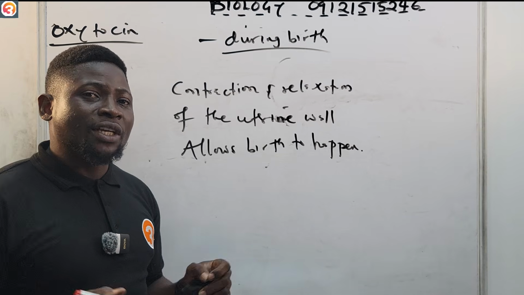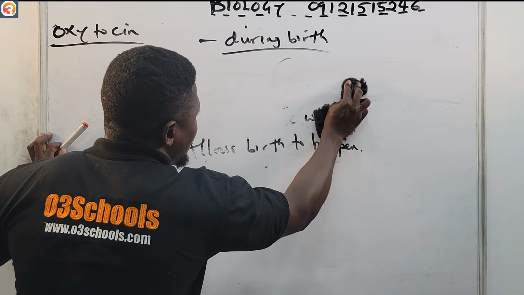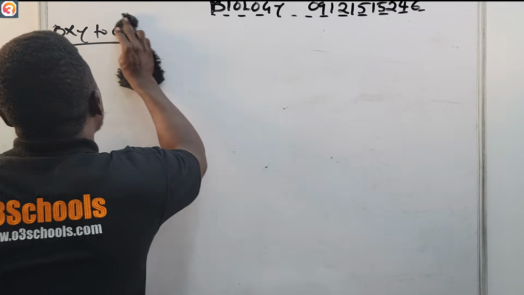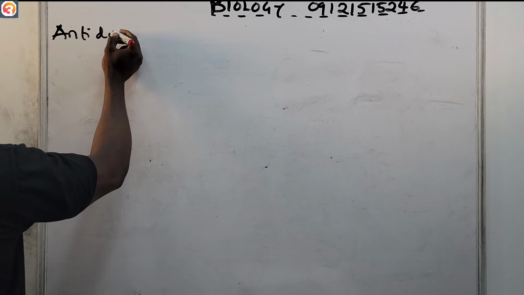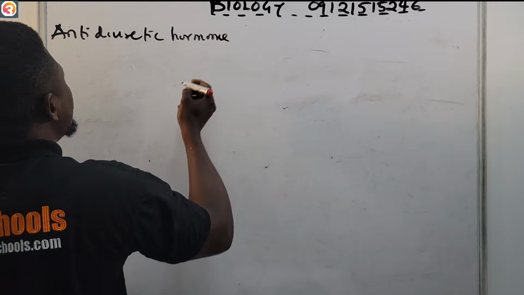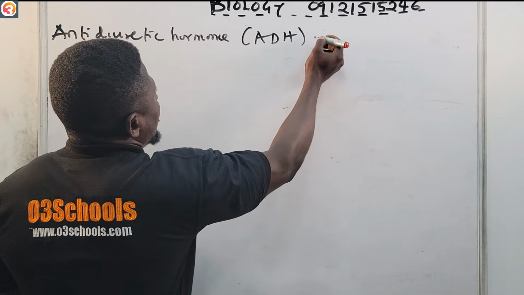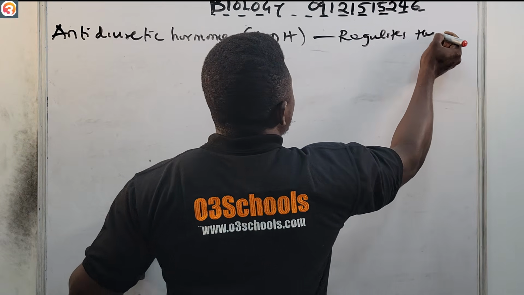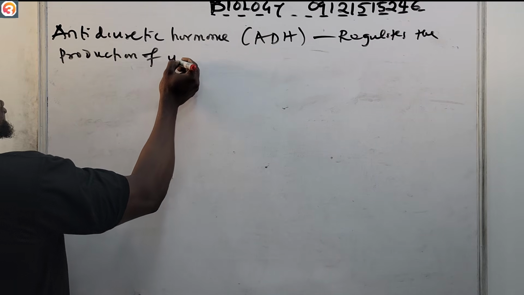All right, so another one is the antidiuretic hormone. We also have the prolactin, we'll talk about prolactin anyway. So we have the antidiuretic hormone. This antidiuretic hormone is called ADH, and it regulates the production of urine.